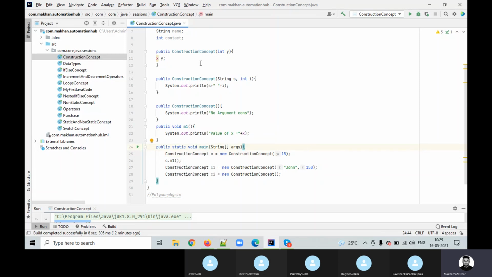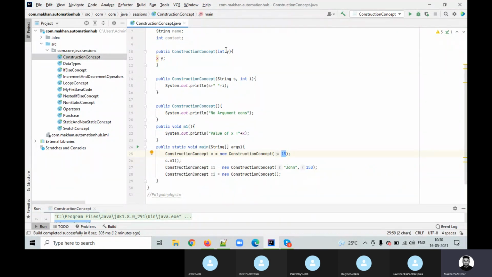Now we have three constructors with the same name. How will Java understand which one we should assign for what? This is a single argument, this is a double argument, and this is no argument. So based on our assignment, it will map with the argument. So now I am mentioning only one.